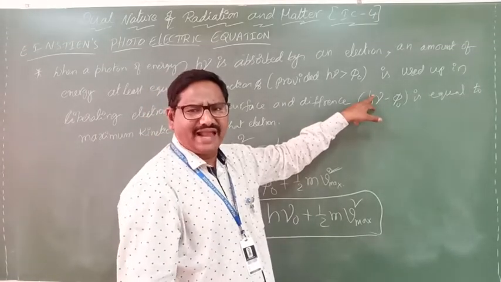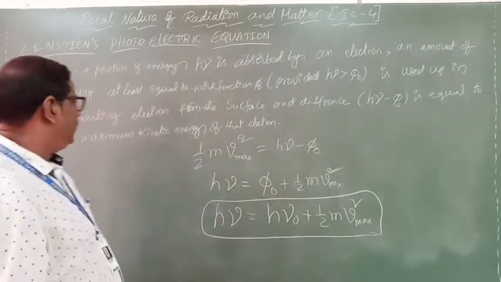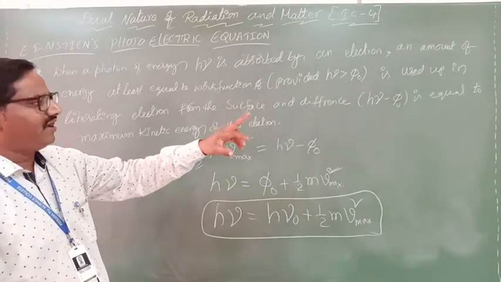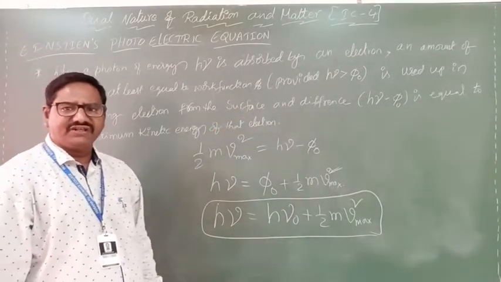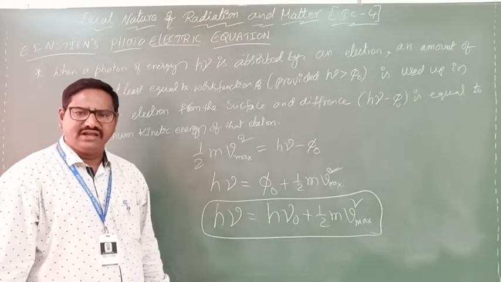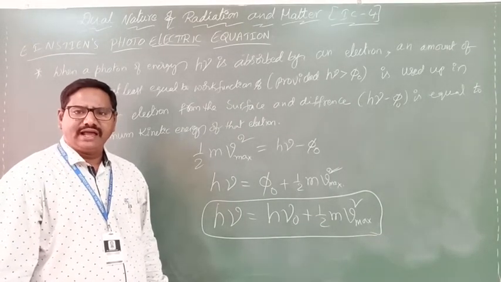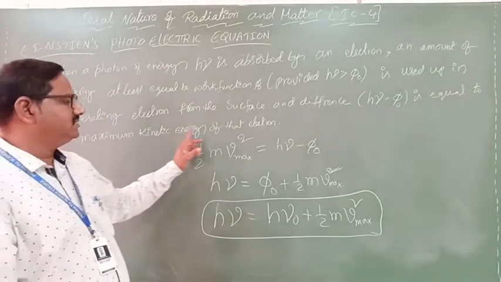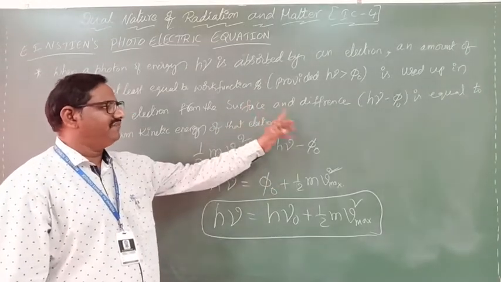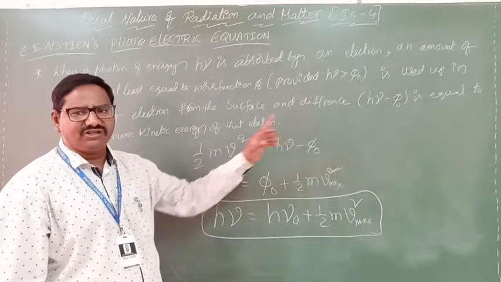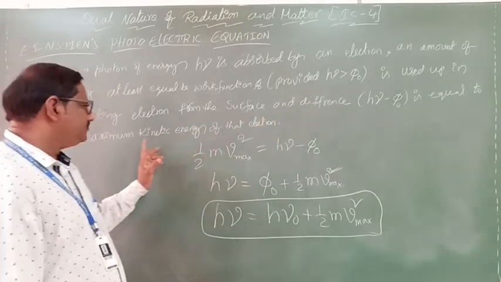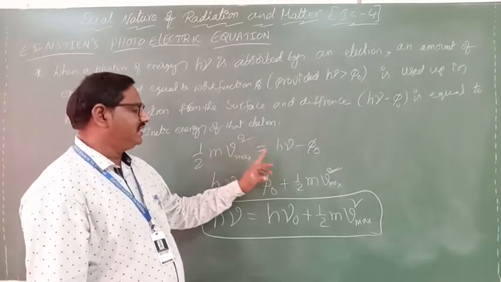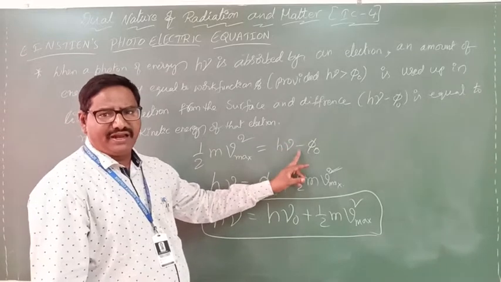We already discussed this many times. The work function energy is used up in liberating the electron from the metal surface, and the difference, h nu minus phi naught, can be utilized to increase the kinetic energy to the maximum. So h nu minus phi naught is equal to the maximum kinetic energy of that electron, that is, half m v maximum square.